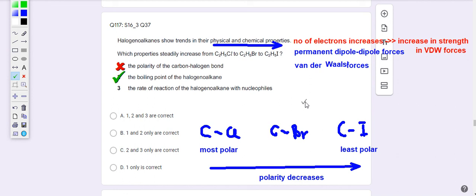So you need to see which C-X bond can be broken very easily. Which one is the easiest to be broken? So C-Cl, C-Br, and C-I. C-I is the weakest.